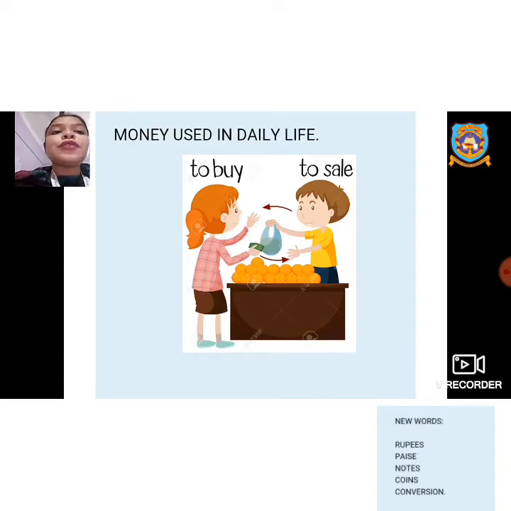So money is used in daily life to buy or to sell. In the picture you can see a woman buying fruits, oranges, from a shopkeeper. She can buy the oranges only in the exchange of money. So money is used in our day-to-day life in the buying and selling processes, and that happens between us and the shopkeepers.